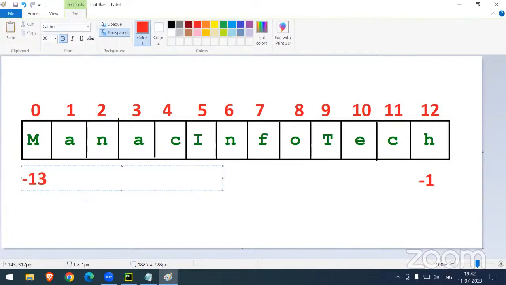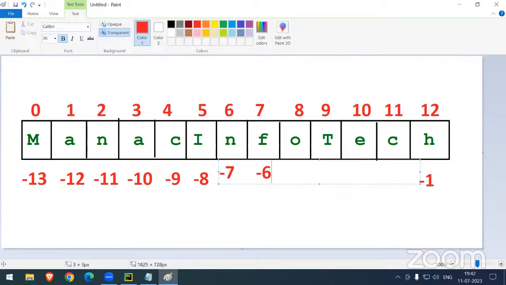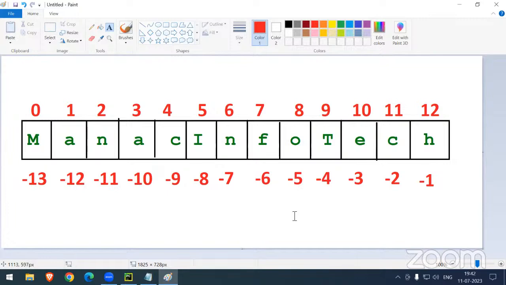Now we can see here -13, -12, -11, -10, -9, -8, -7, -6, -5, -4, -3, -2. Now tell me, I want to print the last digit. What is the shortcut for that?